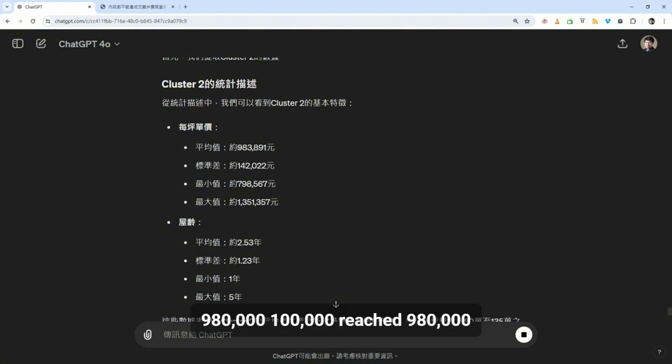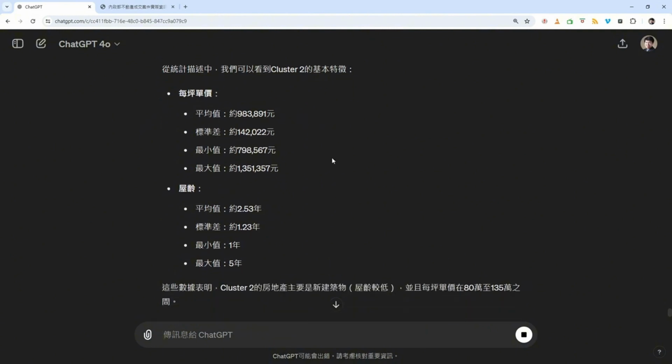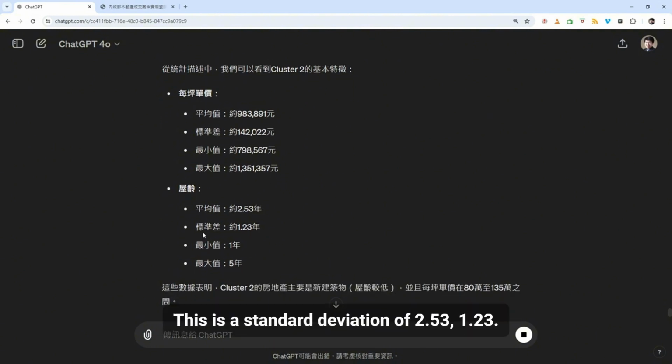980,000. Reached 980,000, approaching 1 million. Then the average age is 5, with a standard deviation of 2.53, 1.23. Seems quite new.